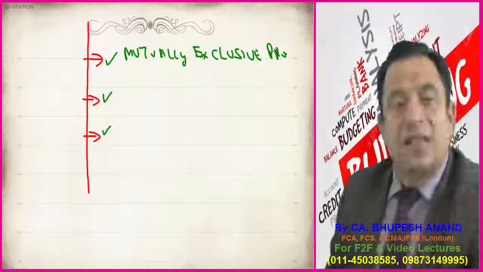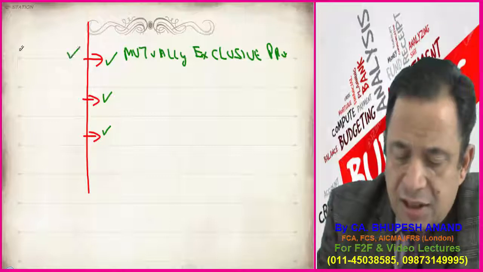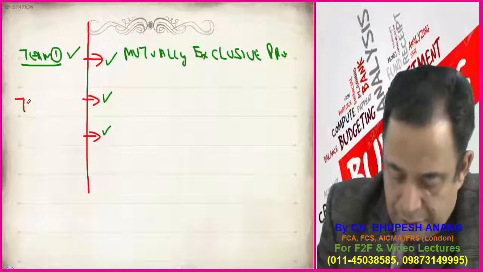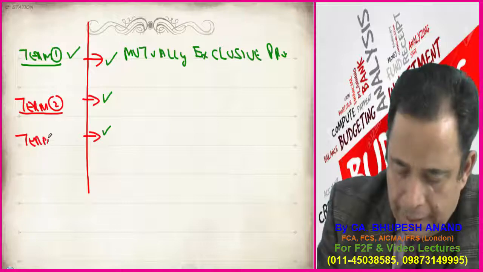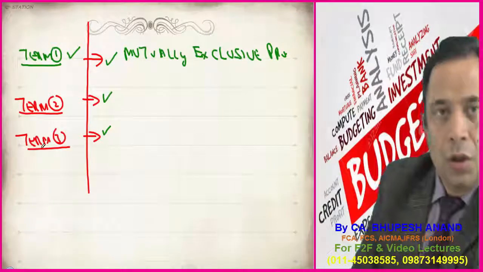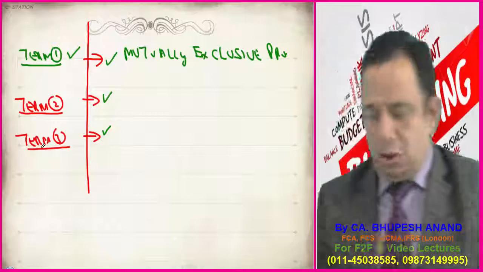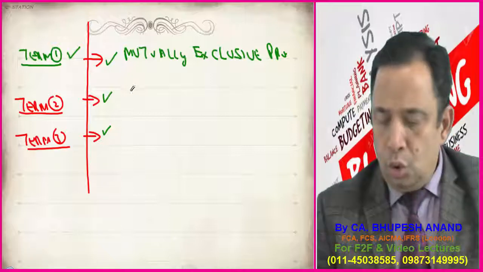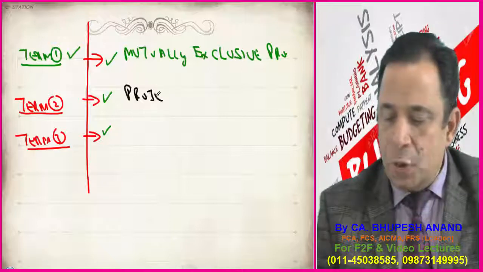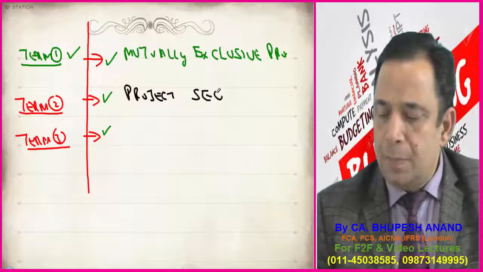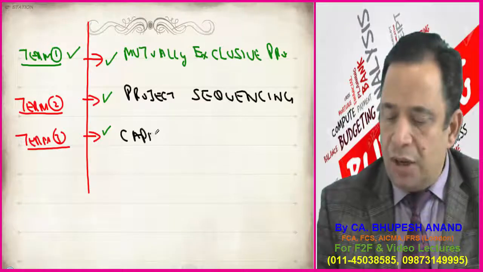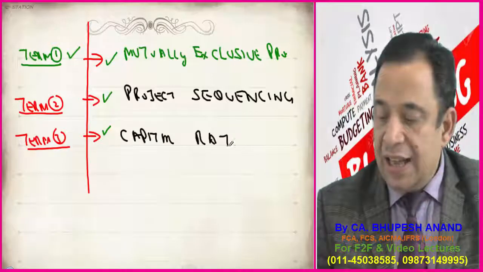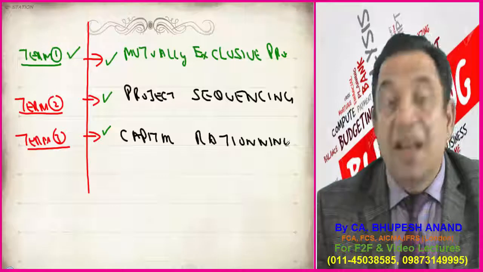So let me complete this slide. We will be discussing 3 terms more in this lecture number 2. Term 1 is mutually exclusive projects. Term 2 is project sequencing. I will be telling you what is the meaning of project sequencing. And the third term which we will be discussing is capital rationing.